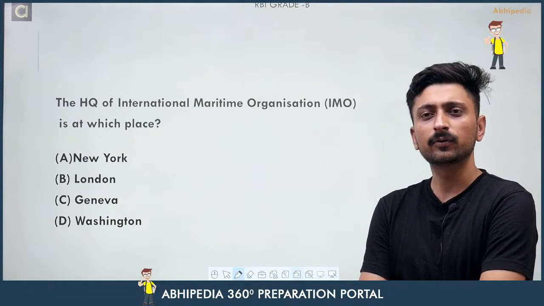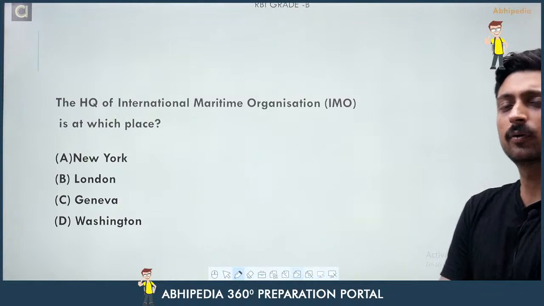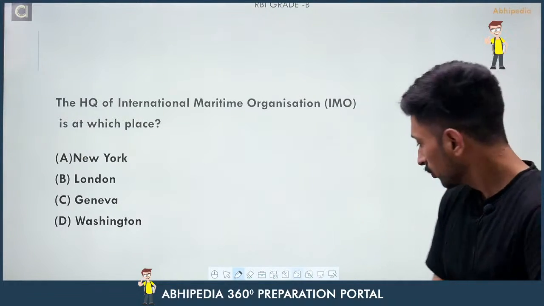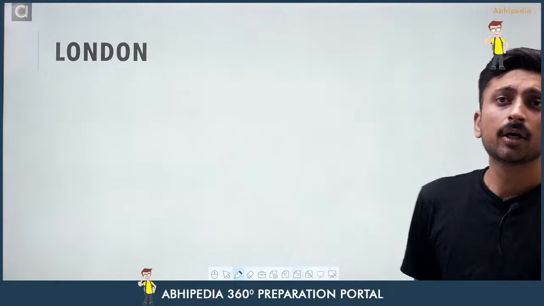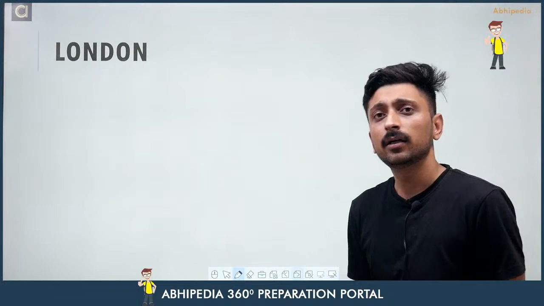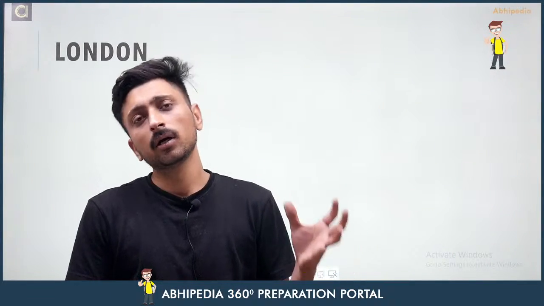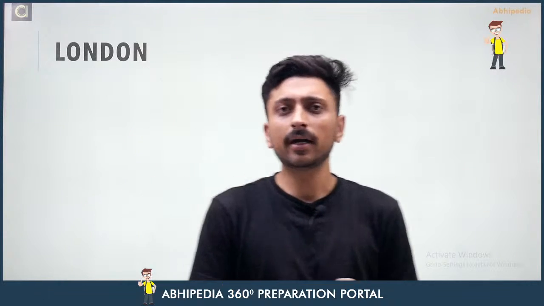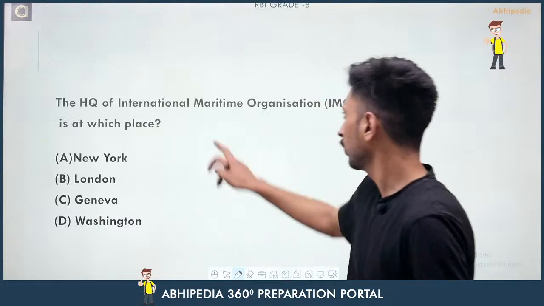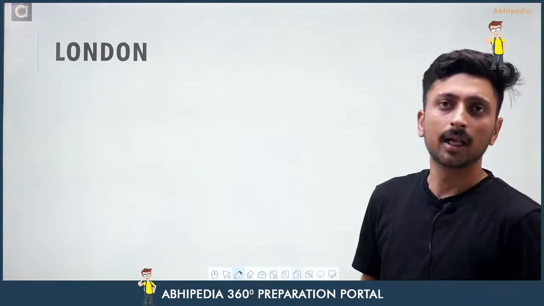Okay, I am getting a response from Saket. Mr. Tracker has given the response as well. So the right response here is London. You have to remember that London is in the UK, and once there was a time when the UK was very powerful in marine technology and everything. That's why the headquarters of the International Maritime Organization is in London.